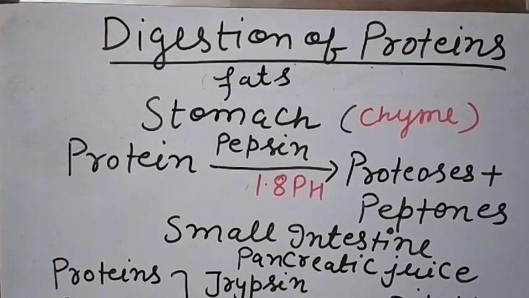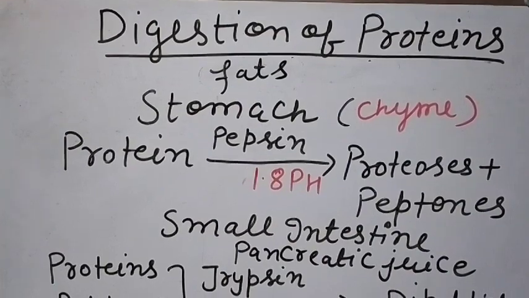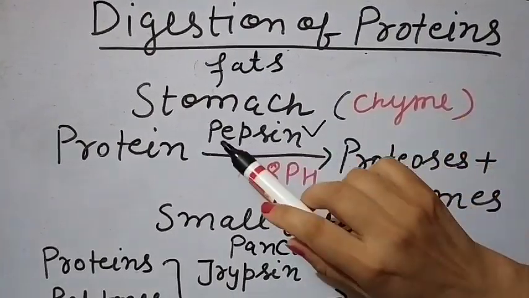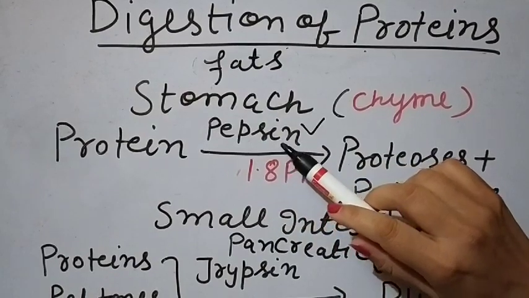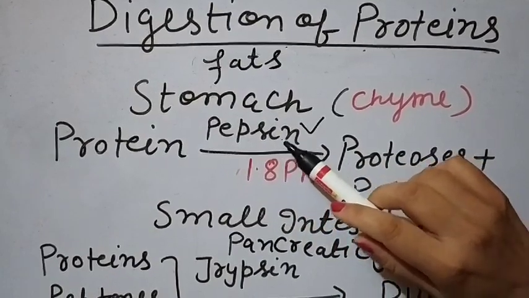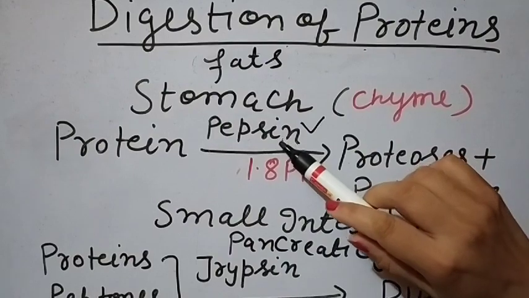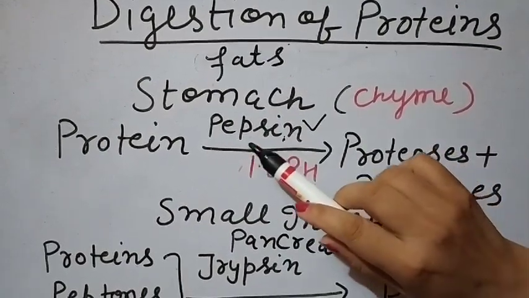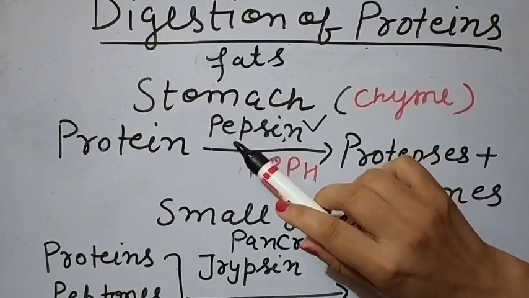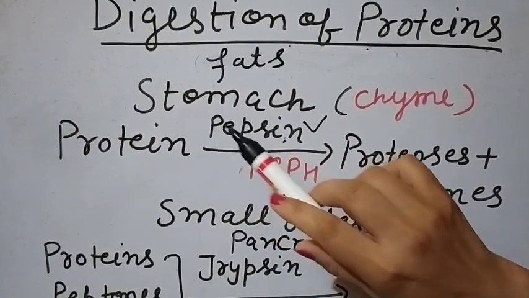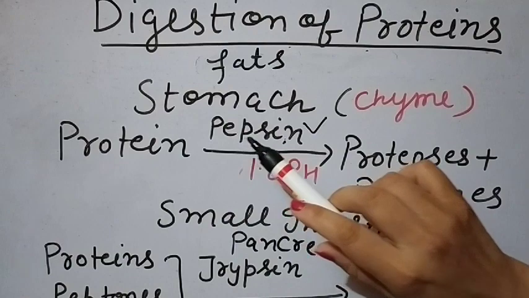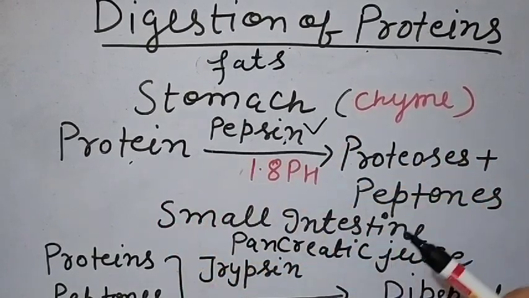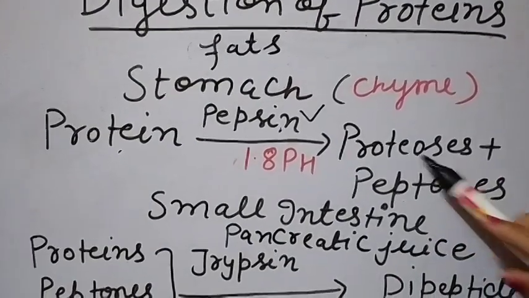In the stomach, because HCl is present, the protein digesting enzyme pepsin works. Pepsin is the enzyme which is present in the stomach, and it is the protein digesting enzyme. Due to the presence of HCl, it becomes active. Firstly, it is in the form of pepsinogen, then it changes into pepsin, becomes active and converts the proteins into peptones and proteoses.